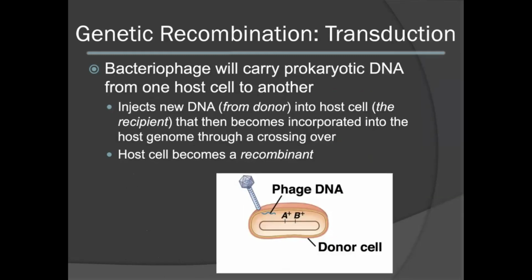In the process of transduction, a bacteriophage, which is a virus that can infect bacteria, will act as a vector to carry prokaryotic DNA from one host cell to another. The bacteriophage will inject the new DNA from the donor cell into the host cell, termed the recipient. This new genetic information will then become incorporated into the host genome through a crossing over event. The host cell will then be termed a recombinant. We will now take a look at this process.